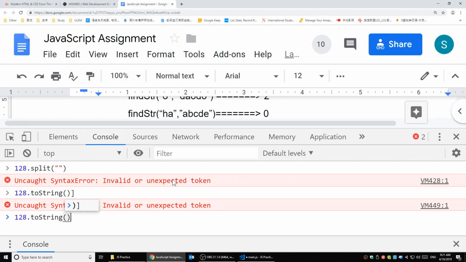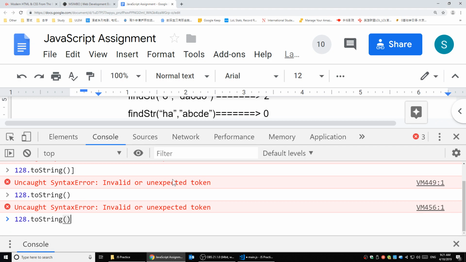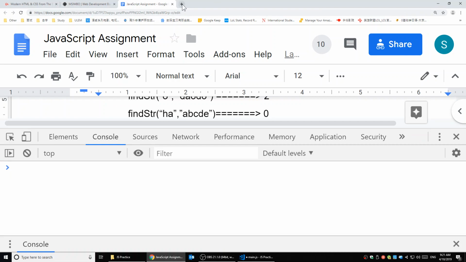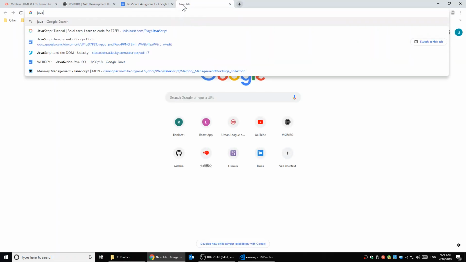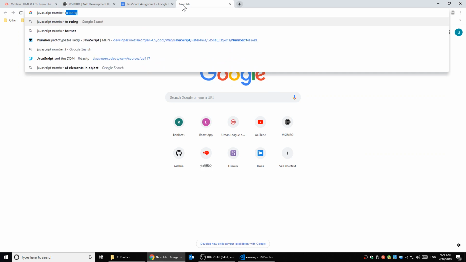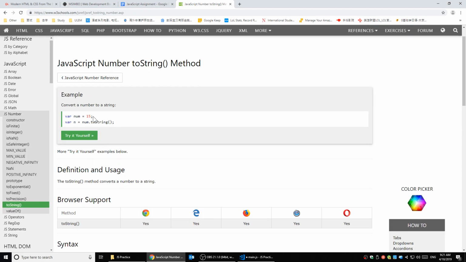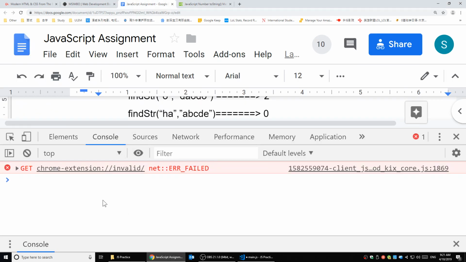Does it really have a toString? Let me make sure about it. Let's see, JavaScript number toString. Actually, it should have one. Yeah, num.toString does have one.